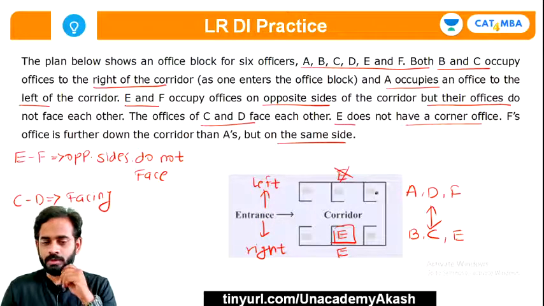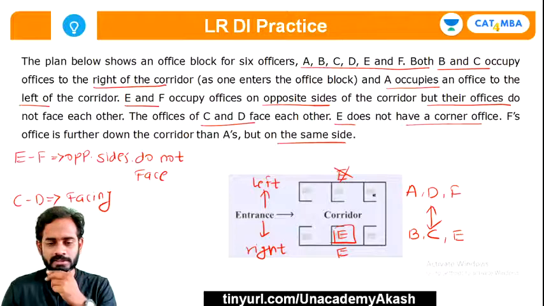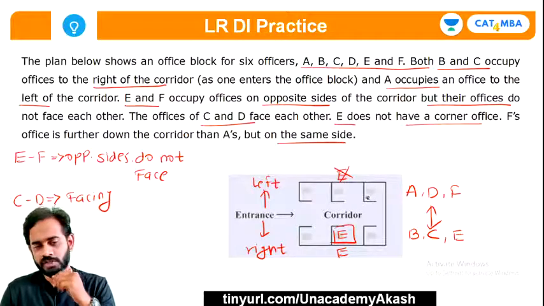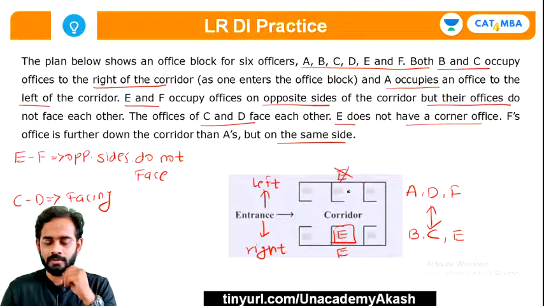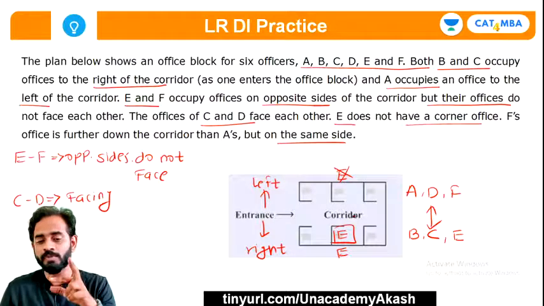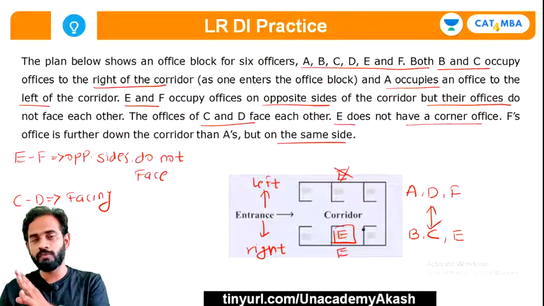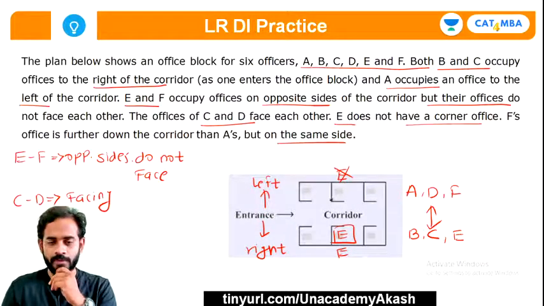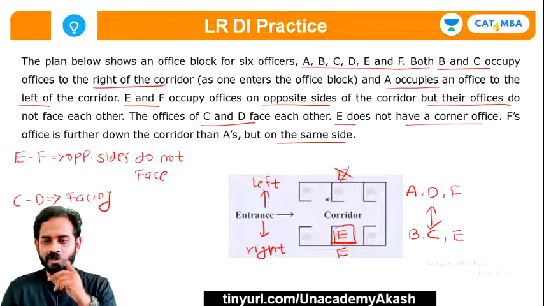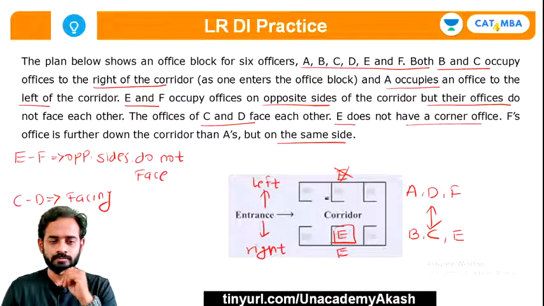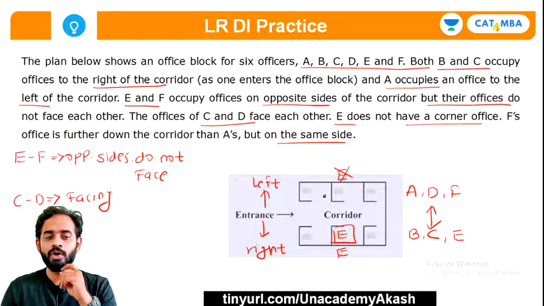Now it is given that C and D are facing towards each other. Now there are two options as of now for C and D, so either you can take the rightmost two offices or leftmost two offices. Okay. Now which clue we can use hereafter? Quickly tell me guys, which clue we can use? Yeah, E and F do not face each other, right? E and F do not face each other.